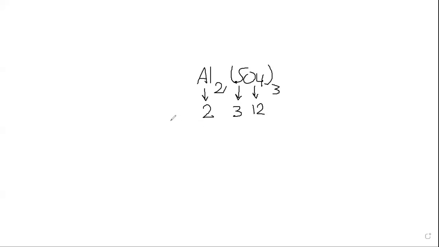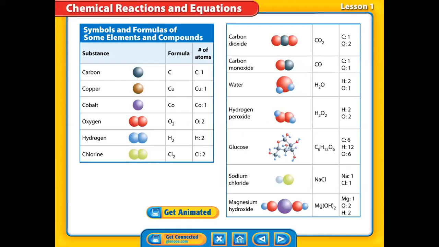Okay, brilliant. So what happens if I add a coefficient 2 here? Multiply by 2. Yes, multiply all of them by 2. So that will be 4, that will be 6, and that will be 24. Do you get the idea, guys? Clear? Good. So like this, we know the idea now of the chemical formula and the difference between subscript and coefficient.